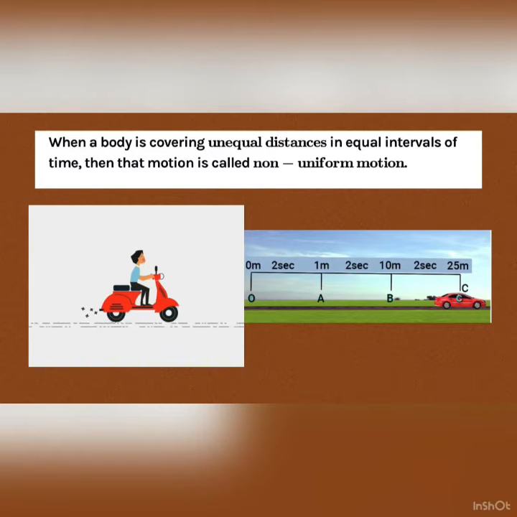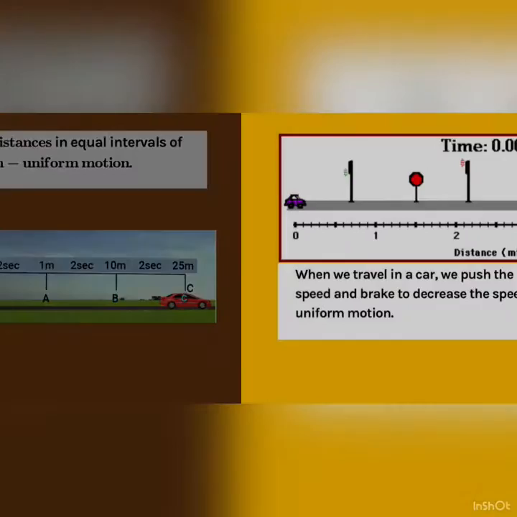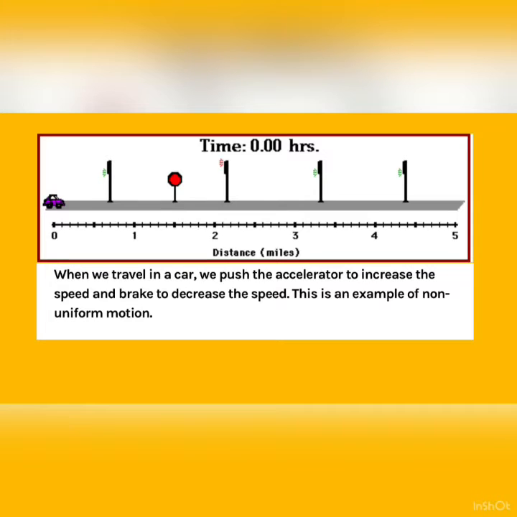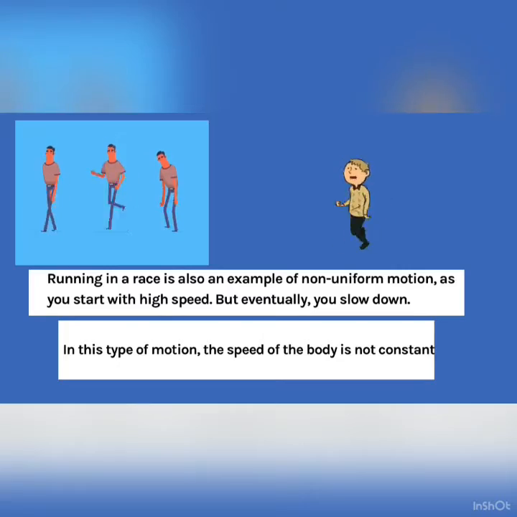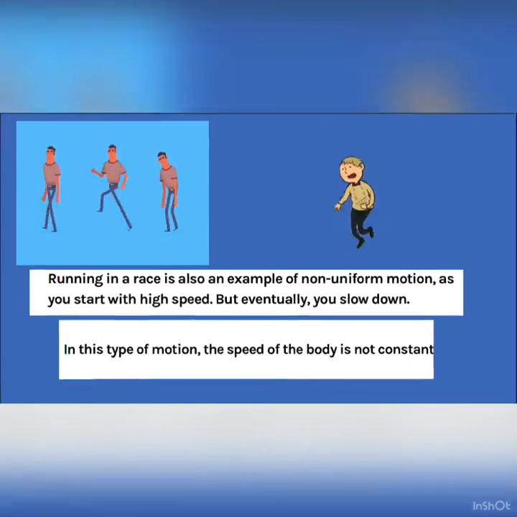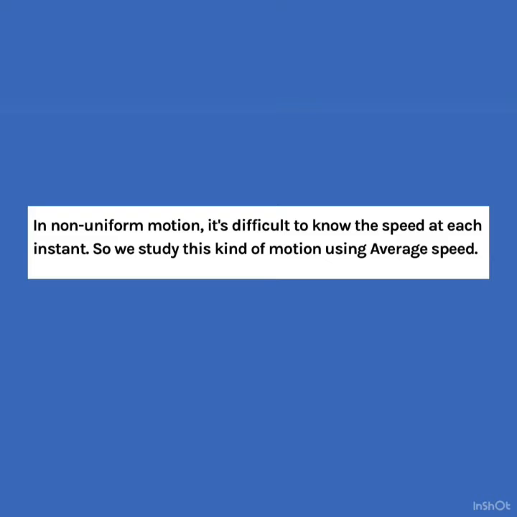When a body is moving unequal distances in equal intervals of time, that motion is known as non-uniform motion. When we travel in a car, we push the accelerator to increase the speed and brake to decrease the speed. This is an example of non-uniform motion. Running in a race is also an example of non-uniform motion, as you start with high speed but eventually you slow down. In this type of motion, the speed of the body is not constant.